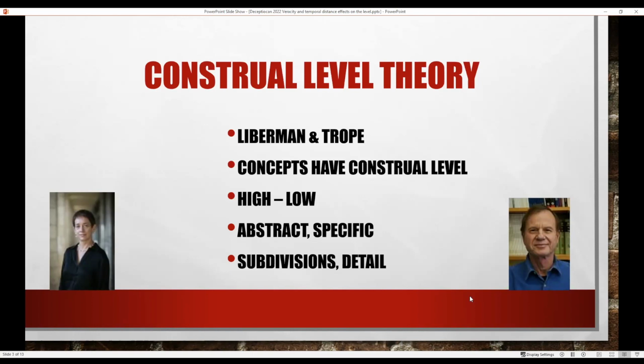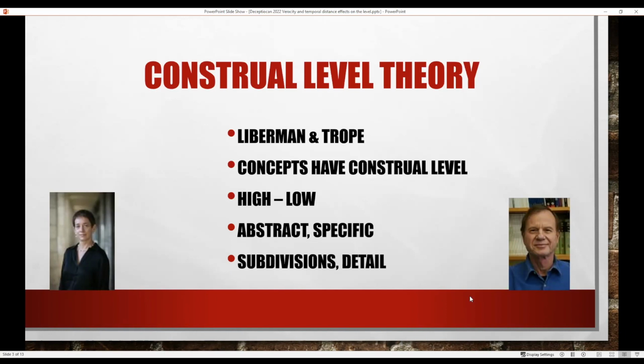And you can measure that construal level in, for example, how many subdivisions they make. So as an example, there's a big difference between imagining going on holiday to Japan next year and imagining going on holiday to Japan tomorrow. If I'm imagining myself going on holiday to Japan next year, I'm thinking about the food and the cities and everything I'm going to see and cherry blossom and stuff like that. If I'm thinking about going on holiday to Japan tomorrow, I'm thinking about what time do I have to get up? What time do I have to be there? Do I have my toothbrush? Stuff like that. So there is a gradation in how people can think about these things.